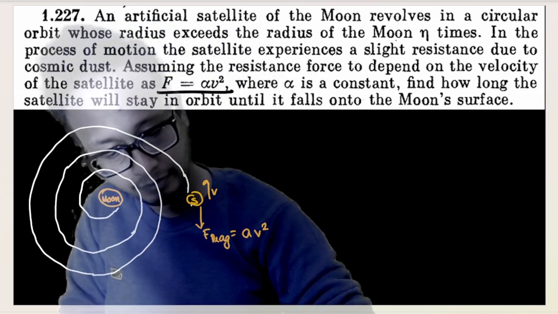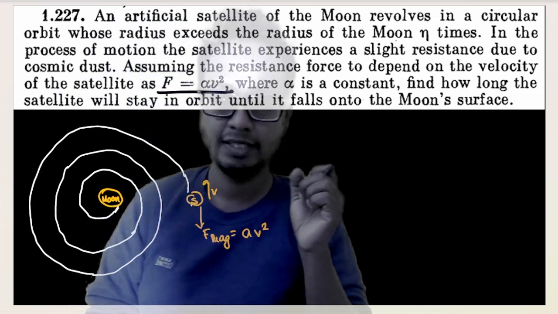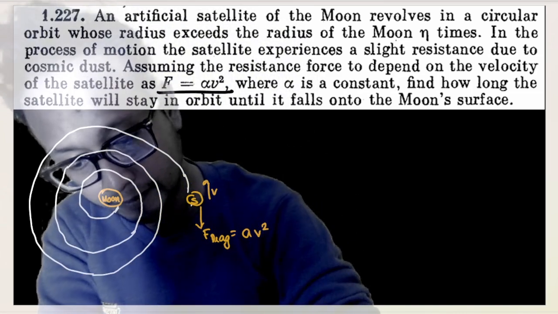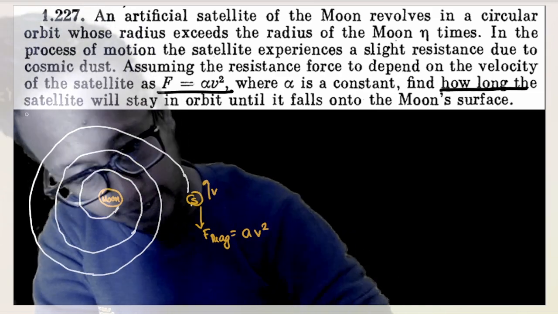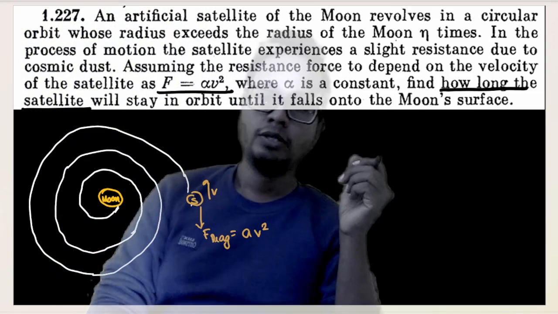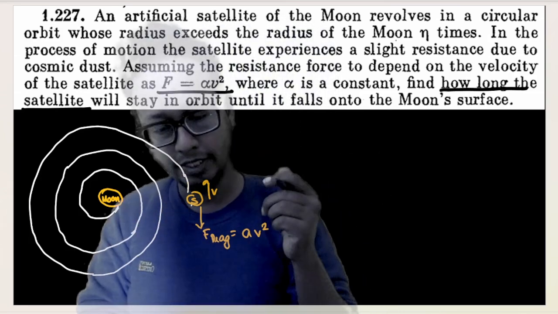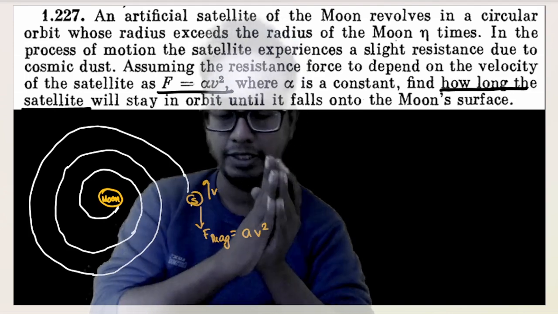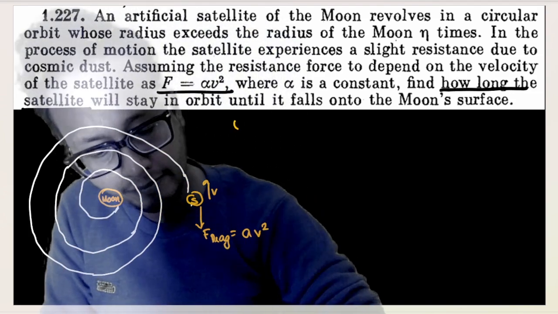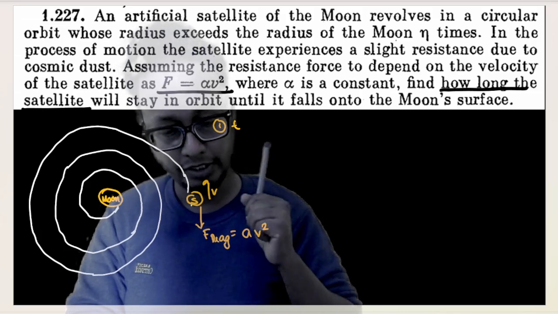Fair and fine. Now you have to find out the time taken by the satellite to reach the surface. And how do I do that? Find out time taken, or how long. Okay, so you figured out the situation of what is happening out here. Now let's go to the equation part. Okay, what are the variables we have? What are the parameters we have? What are the parameters we need? We need a parameter of time.